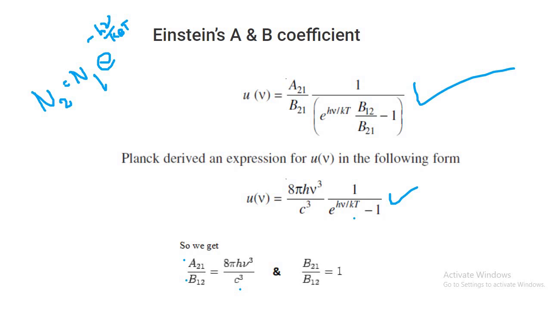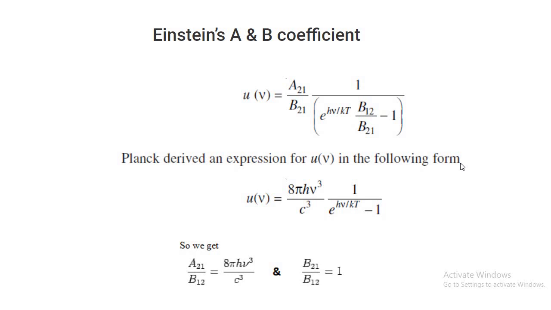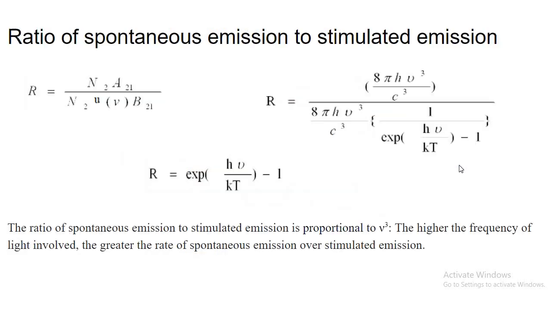Now, can you really get a stimulated emission? To find out, we'll calculate the ratio between the rate of spontaneous emission and stimulated emission. Just look at the equations I have written. This is the rate of spontaneous emission and this is the rate of stimulated emission.